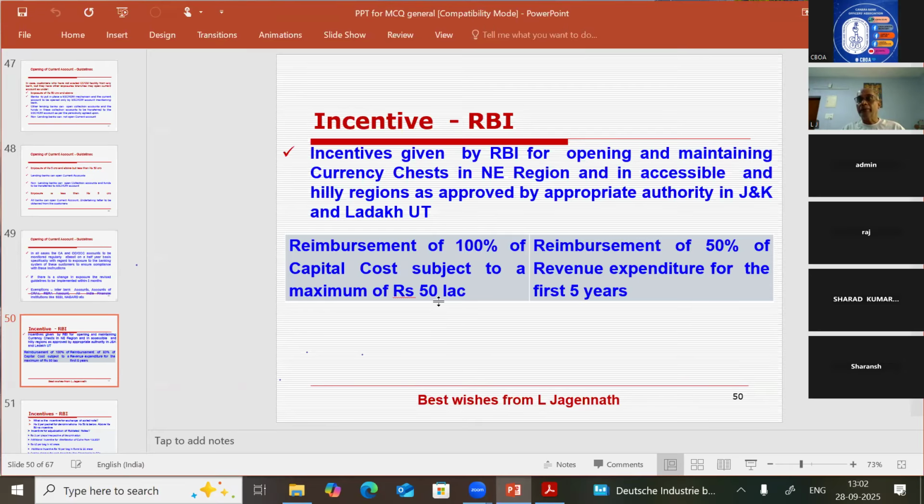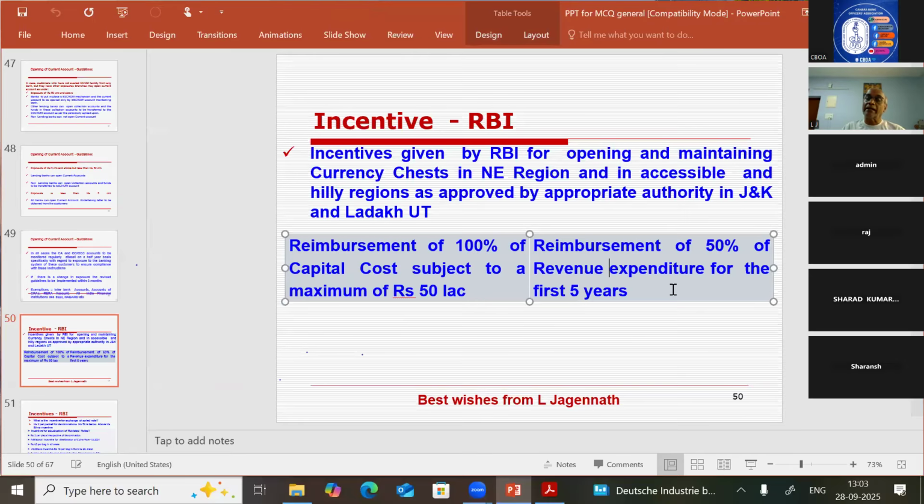Besides that, banks will also get reimbursement of 50% of the revenue expenditure incurred for the first 5 years, up to a maximum of 50%. So for opening and maintaining currency chests in certain places in the country, certain incentives are given by RBI. If a question was asked, don't miss it.